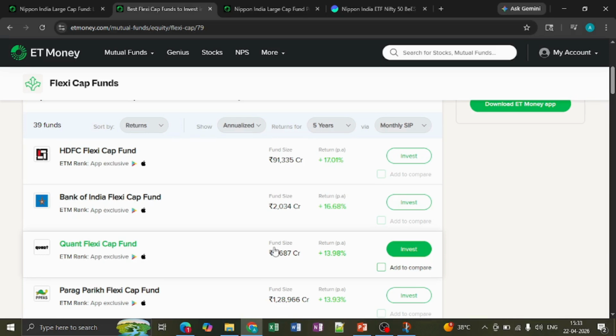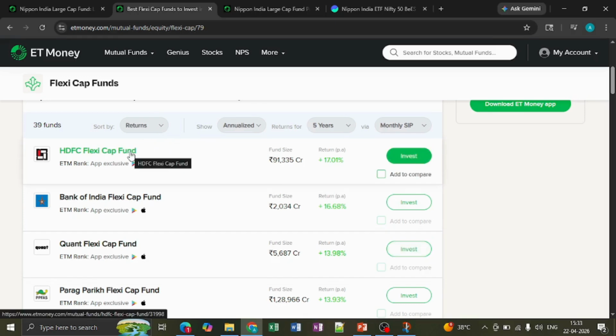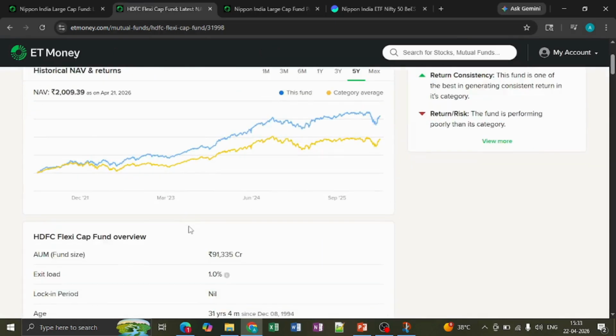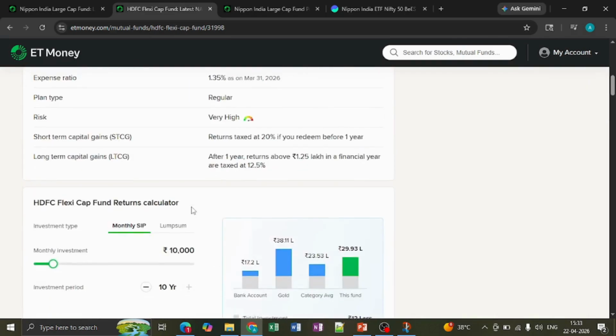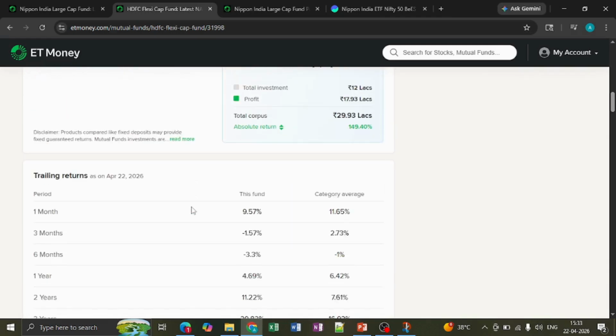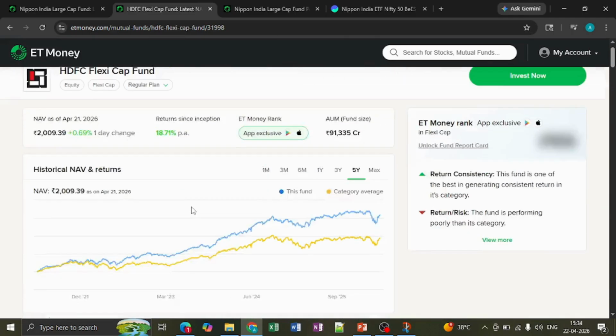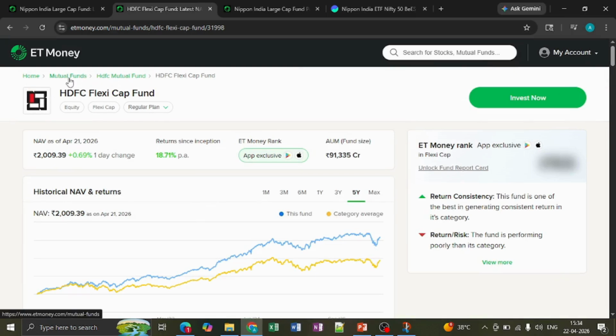Though it has the highest fund size, the fund manager chooses, since they'll invest in large cap, right? So when it comes to flexi cap also, fund size doesn't matter much, but it should not be as much as Parag Parikh. Even the Parag Parikh fund manager himself said in one of the interviews that it's difficult for them to generate the alpha the way they were doing before. So with that, the flexi cap fund, my personal preference is HDFC, and then